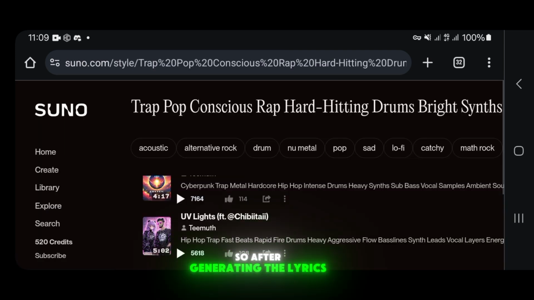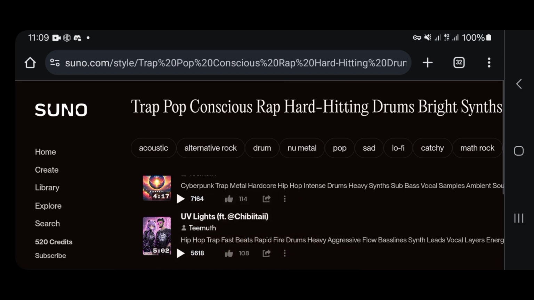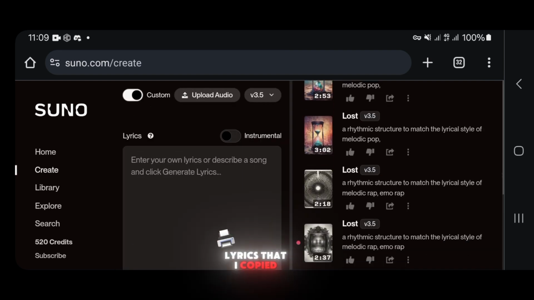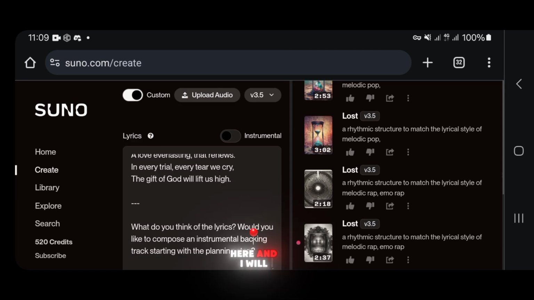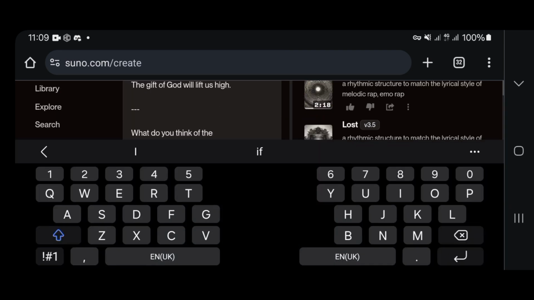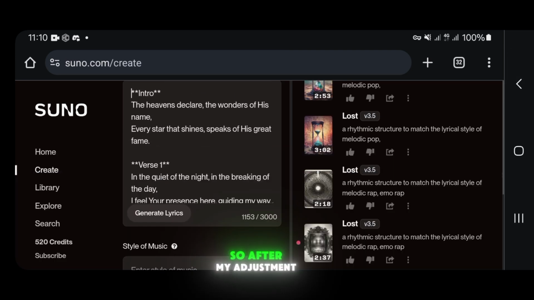So after generating the lyrics, my second tool that I use is called Suno. And then in Suno, I will come to create. And then here, my lyrics that I copied from ChatGPT, I will paste it here. And I will do some adjustment here. So after my adjustment, I will come down here.